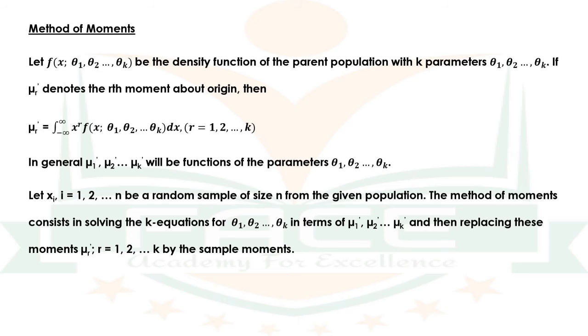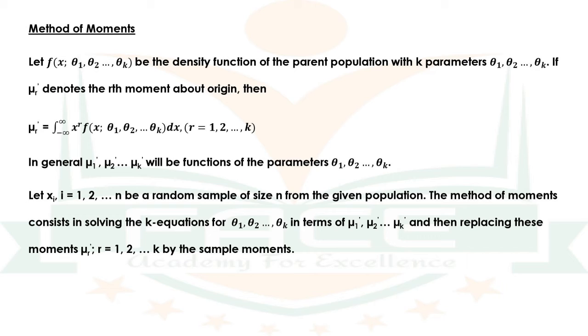Method of moments. Let f of x, theta 1, theta 2, etc., theta k be the density function of the parent population with k parameters theta 1, theta 2, etc., theta k. If mu r dash denotes the rth moment about origin, then mu r dash is equal to integral from minus infinity to infinity x raised to r f of x, theta 1, theta 2, etc., theta k dx for r is equal to 1 to k. In general, mu 1 dash, mu 2 dash, etc., mu k dash will be functions of the parameters theta 1, theta 2, etc., theta k.